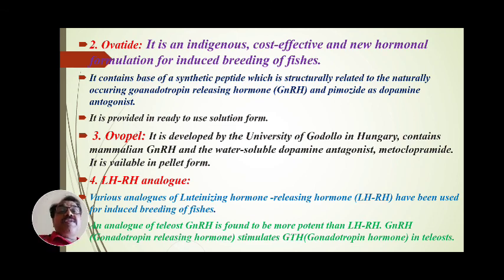Next is the Ovapel. It is developed by the University of Godollo in Hungary, and it contains mammalian gonadotropin releasing hormone and the water soluble dopamine antagonist, metoclopramide. It is available in pellet or tablet form. That's why Ovapel is popular today and famous for induced breeding in fishes.